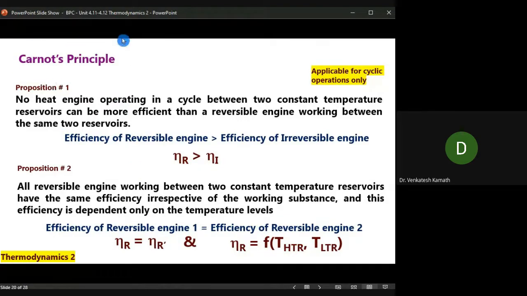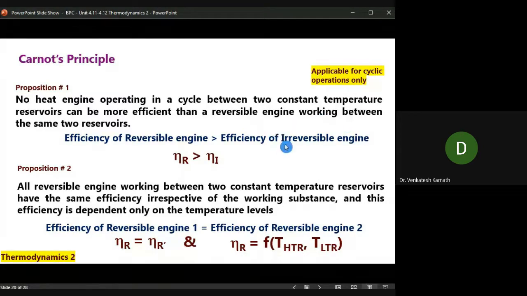Carnot's principle is related to the efficiency of a system, and it compares the efficiency of your system with Carnot's efficiency. So here it is the efficiency of a reversible engine. I'll simply replace the word reversible with Carnot engine. The efficiency of a Carnot engine I'll compare with the efficiency of your engine, whatever engine you have designed.